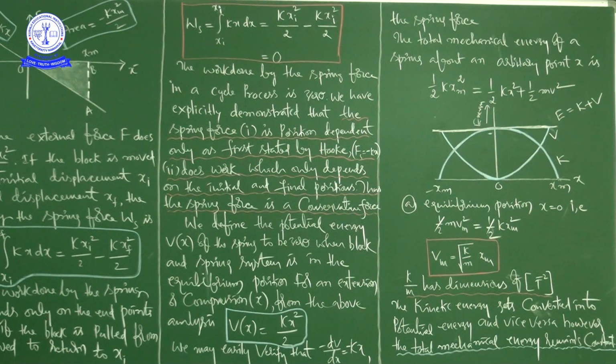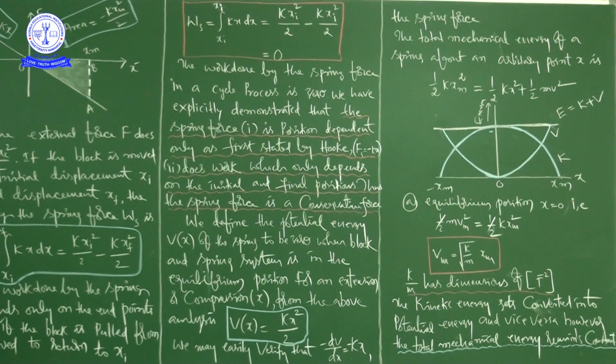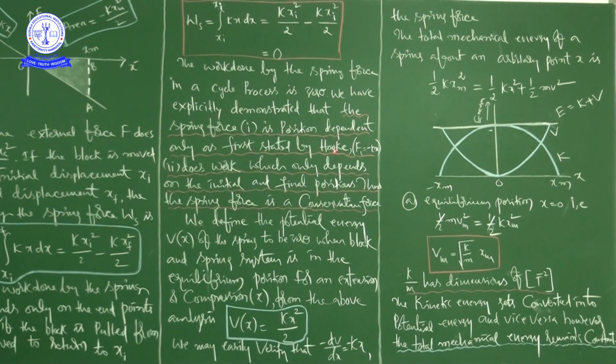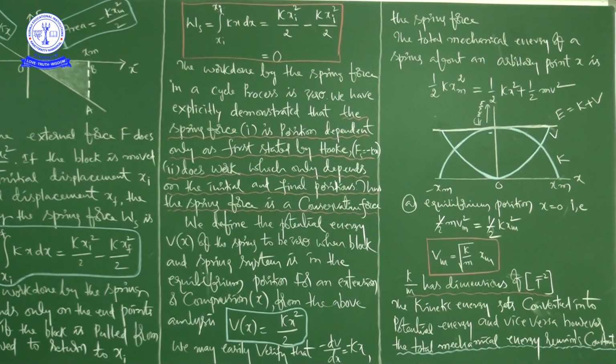So whatever we discussed based on this mathematical treatment, we are going to conclude now. Observe carefully. The spring force, first, is position dependent only, as first stated by Hooke: Fs is equal to minus kx. Second, it does work which only depends on the initial and final positions, right? Full stop. Thus the spring force is a conservative force, right?